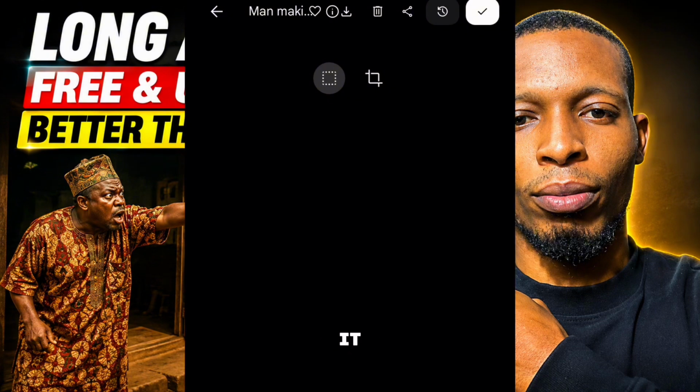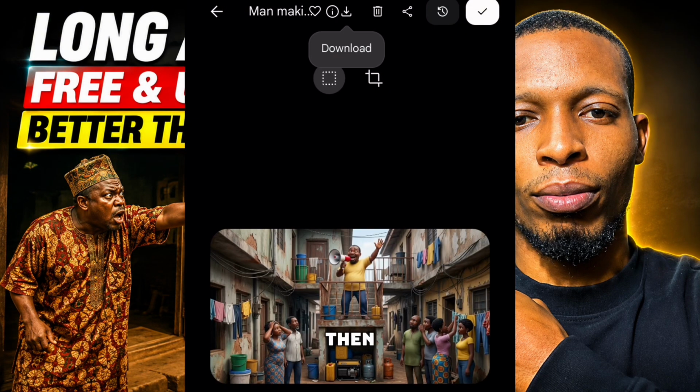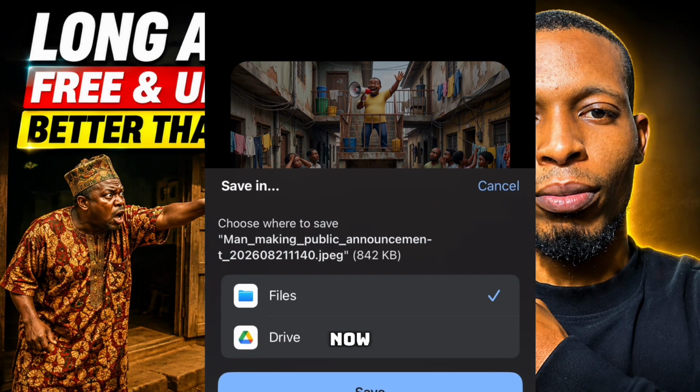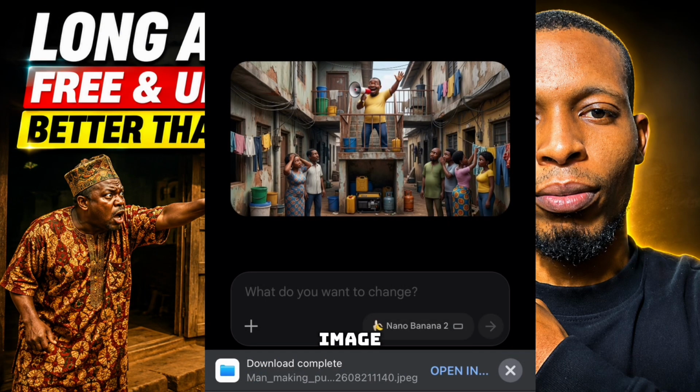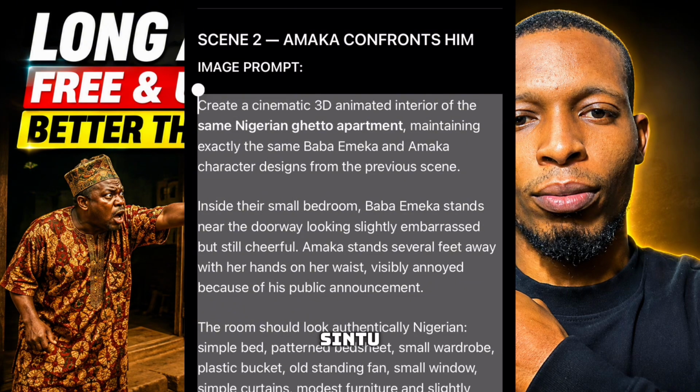So also click on it, then click this arrow, then click the original, then it will download on your phone. Now we will be able to save the first image for scene 1 now. Then we'll still come back to ChatGPT for the image of scene 2. Now to generate the image of scene 2, all we have to do is to copy the image prompt for scene 2. Then also copy the image prompt for scene 2. We need to read it.